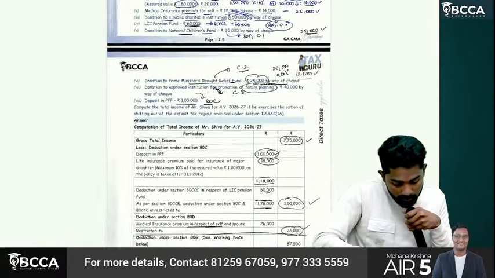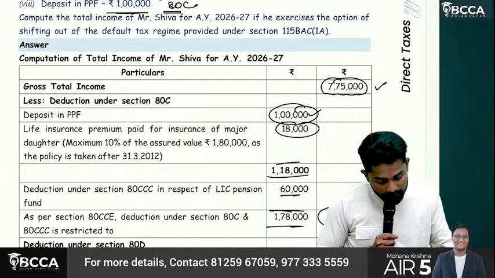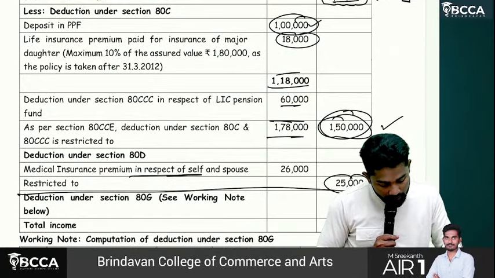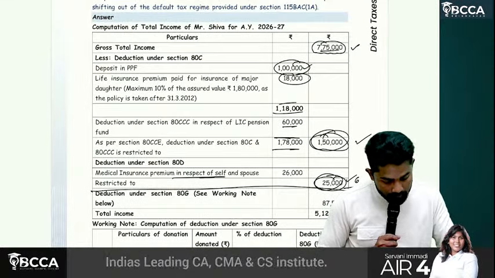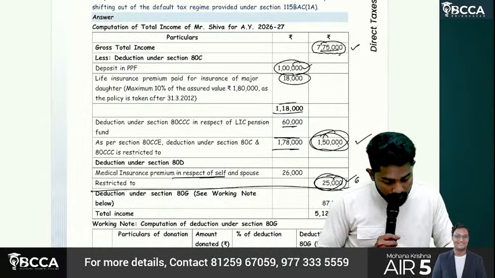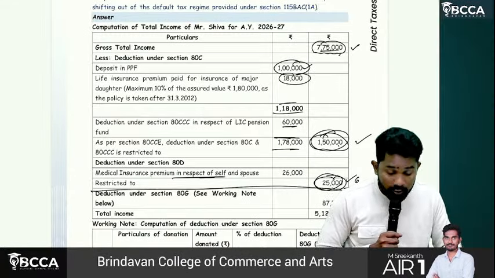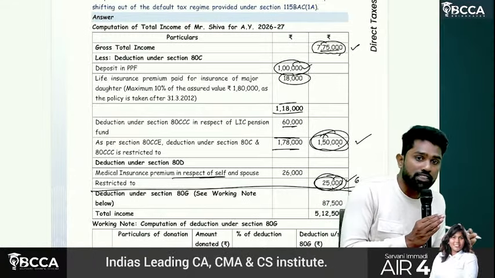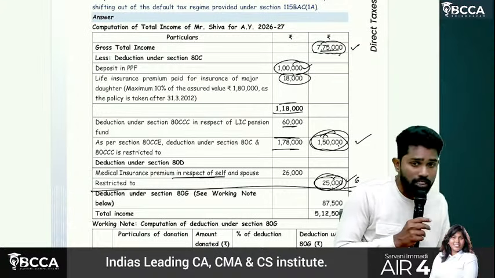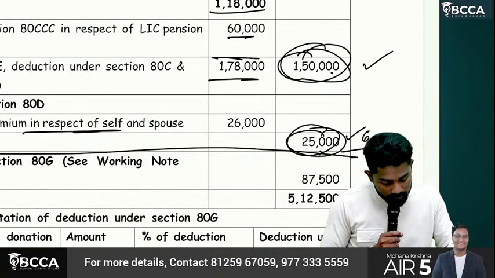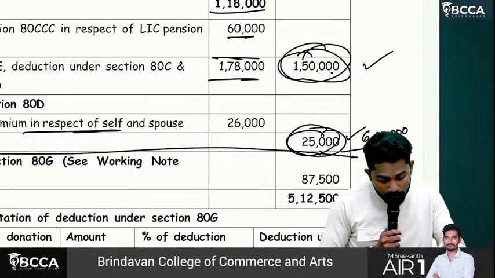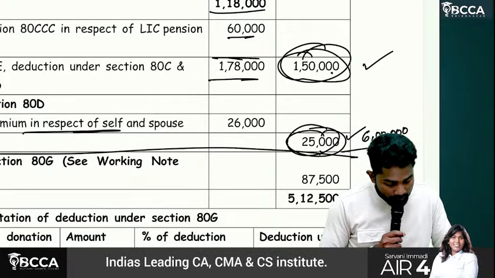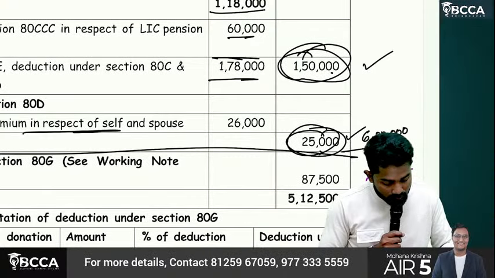So what are all the other deductions? From 7,75,000, you subtract 1,50,000 and 25,000. How much? 6 lakhs. These are the deductions other than 80G. So 6 lakhs is the adjusted gross total income. What is the qualifying limit? 10%. How much? 60,000.